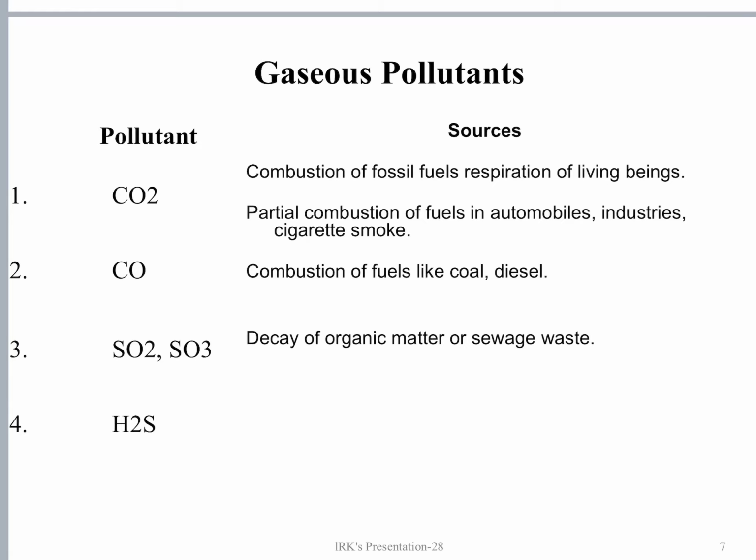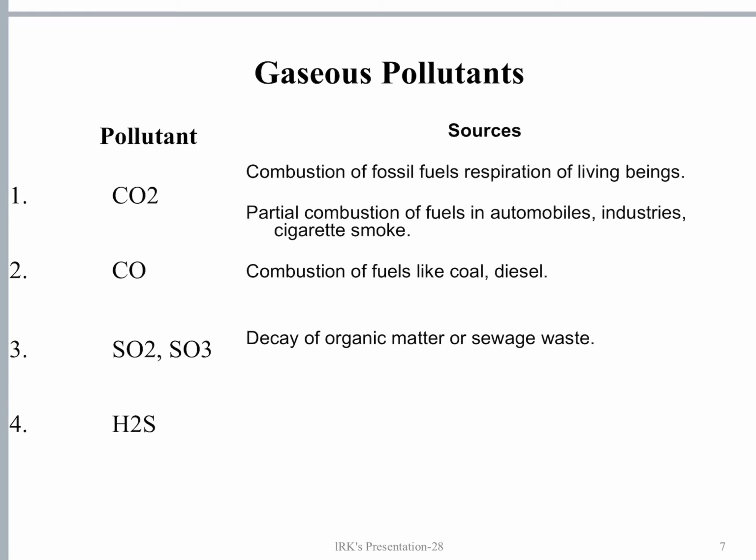All living organisms do the same thing. Next, carbon monoxide. Whenever organic or carbon materials are burnt, if there is a lot of supply of air, each carbon atom combines with two atoms of oxygen.